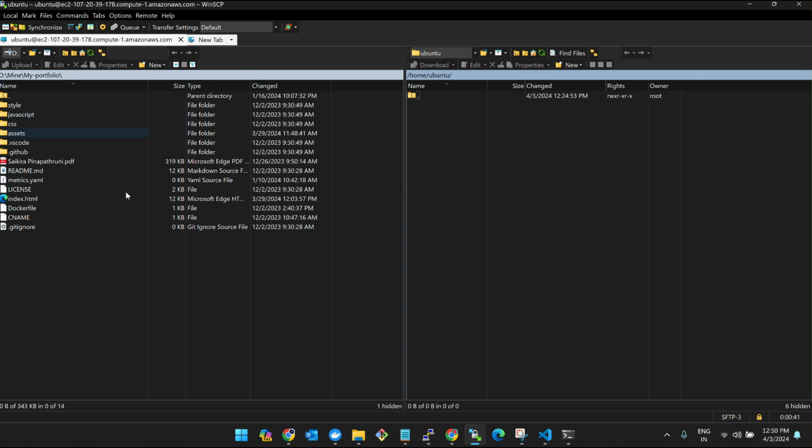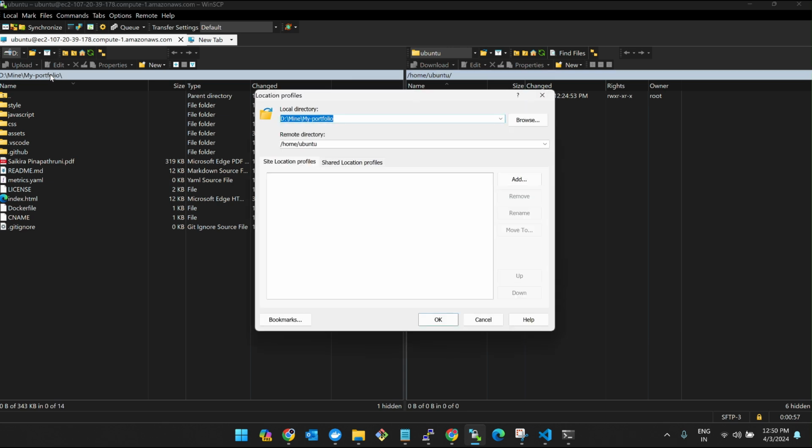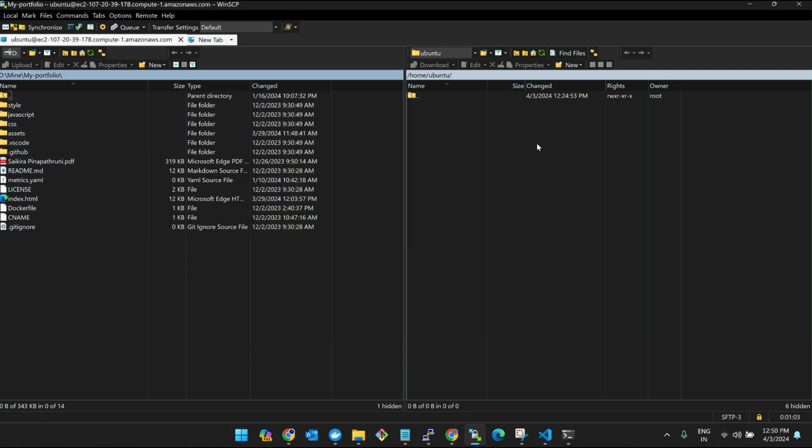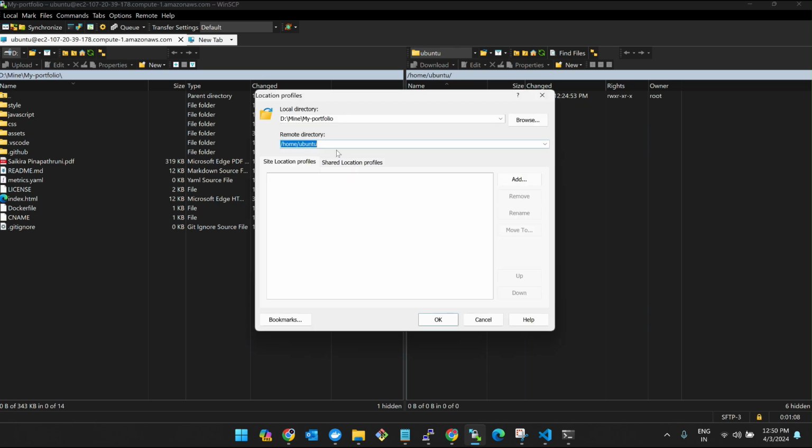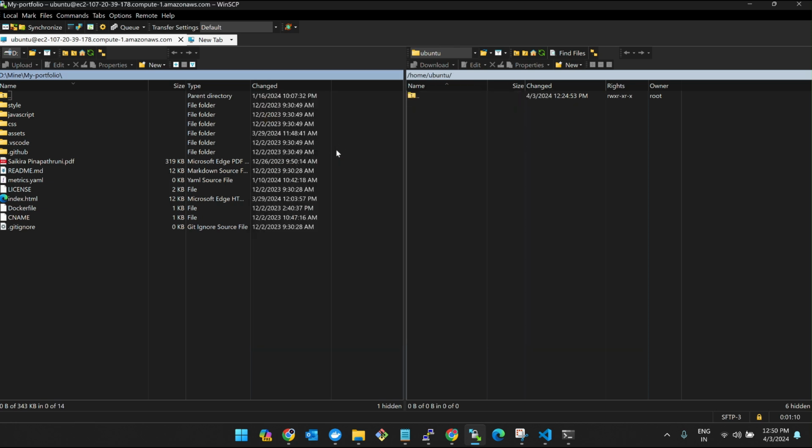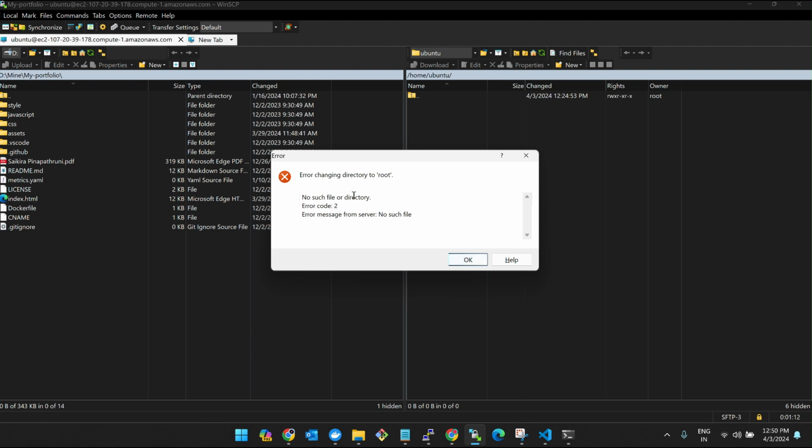This is our local machine side, guys. People who don't know about the Windows CPU, do not get confused. I connected to our remote machine, which is the EC2 instance. It's in the home Ubuntu directory, and this is our local machine. All you have to do is click where exactly your files were. My portfolio. Yes, this is my directory in the local machine. All these files were here, and here you have to select root because you'll be pasting it in the root directory, right? Do not worry about this.